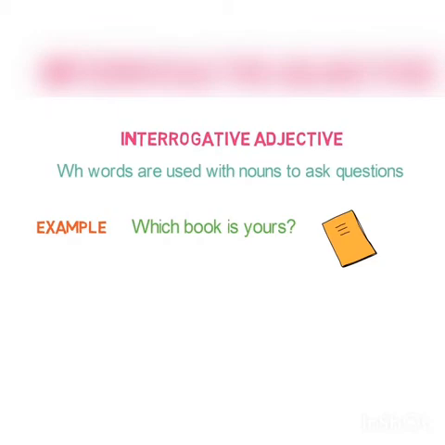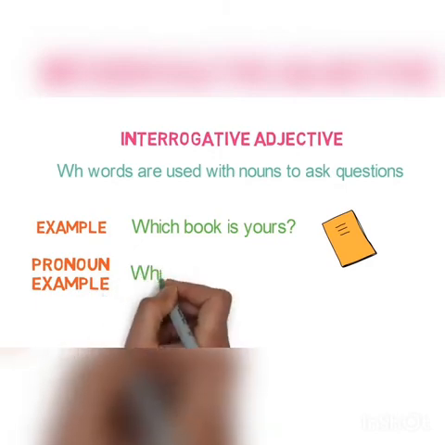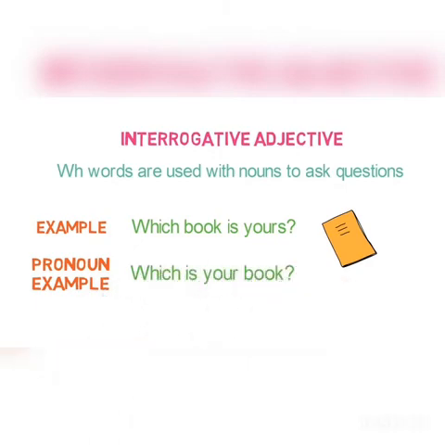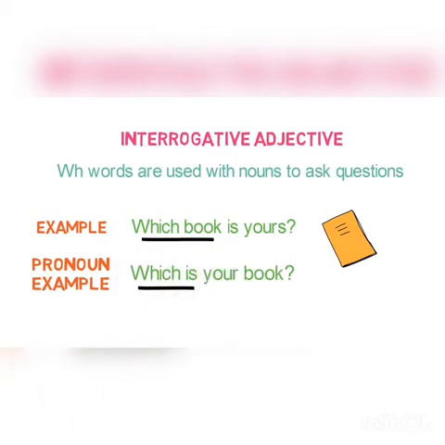Now we discussed about interrogative pronouns and they sound similar to these adjectives. But there is a difference. Let me give you the example of interrogative pronoun. Which is your book? Here, verb is used before which. So, it is a pronoun. And in the above example, noun book is used. So, it is an adjective. So, now you would have understood the difference.